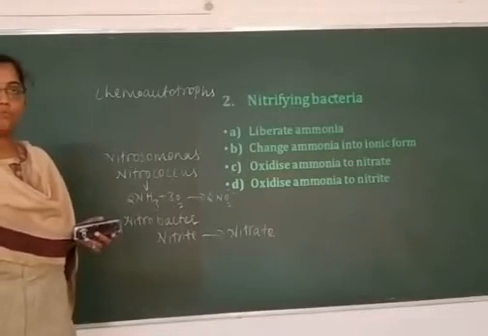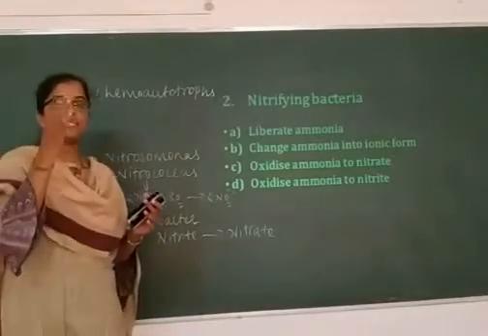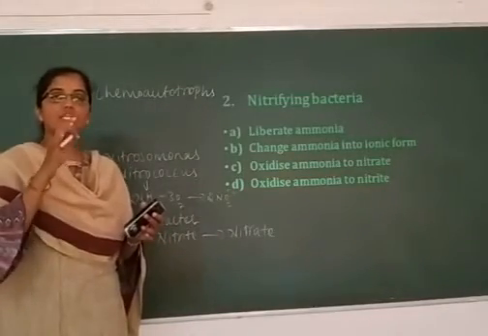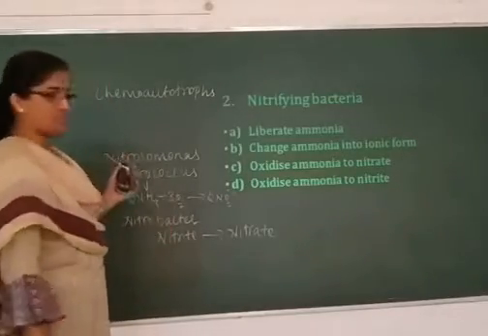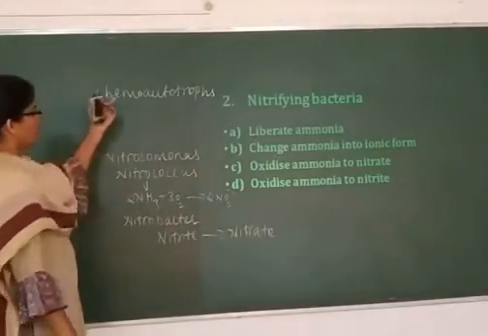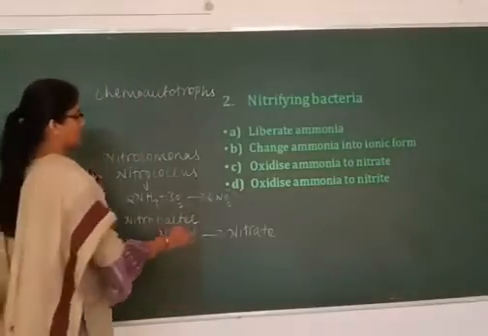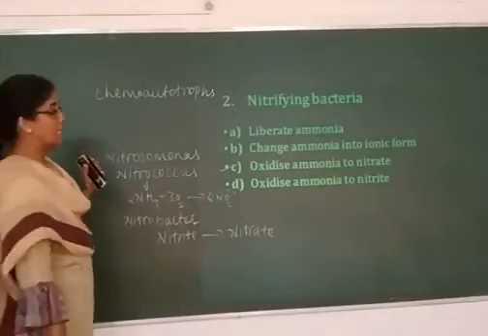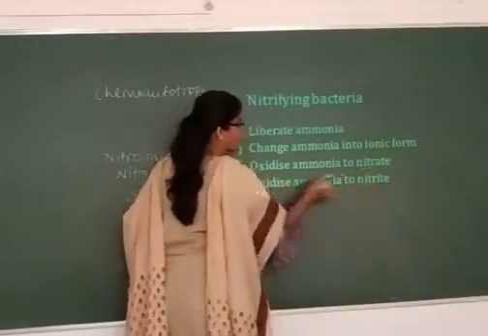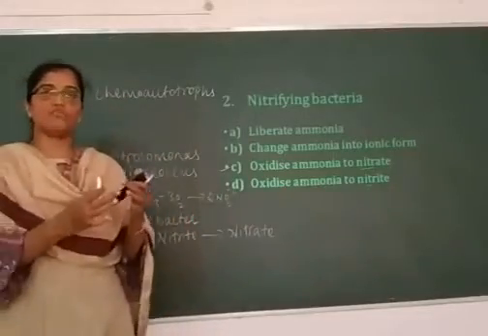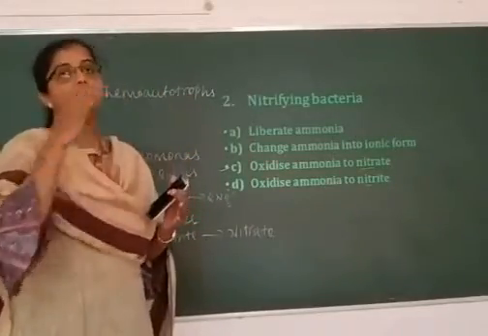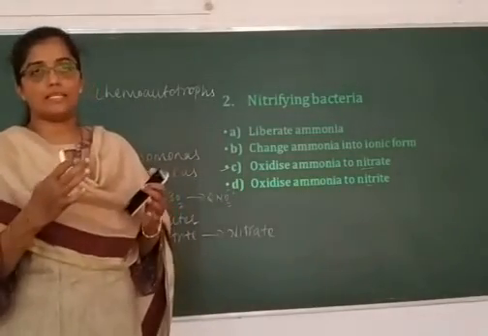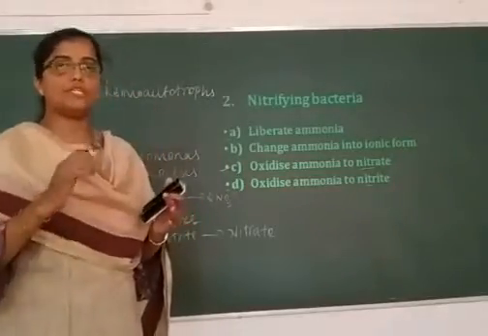These bacteria are chemoautotrophs. That is, they can synthesize their own food by trapping the energy that is released during the oxidation process. Clear? So, the question is about nitrifying bacteria. They oxidize ammonia to nitrate. Look at the word nitrate. It is not nitrite. Nitrite, though it is formed in the beginning, later gets converted into nitrate. So, what exactly is the function of the nitrifying bacteria? They convert ammonia into nitrate.